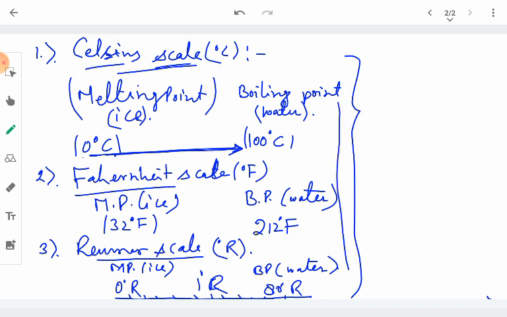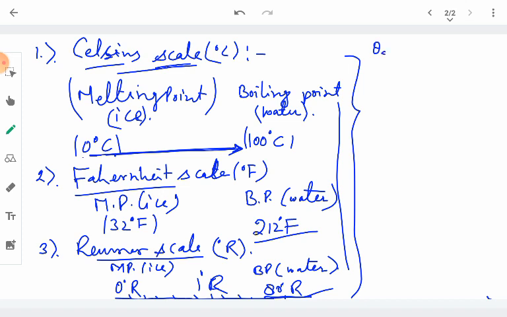Similarly, for their upper limits, the boiling point of water on the Celsius scale is called 100 degree Celsius, on the Fahrenheit scale it is 212 degree Fahrenheit, and on the Reaumur scale it is 80 degree Reaumurs. So, we take the relationship between the three scales, where theta means temperature.